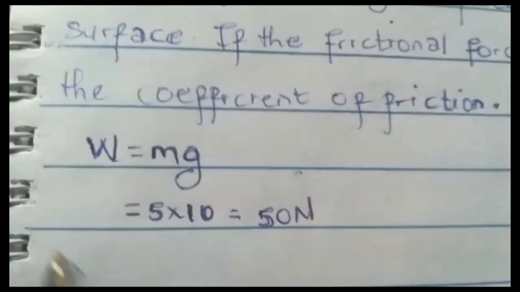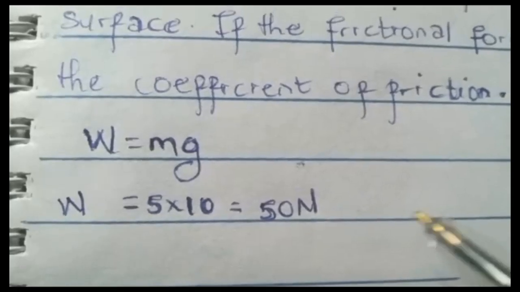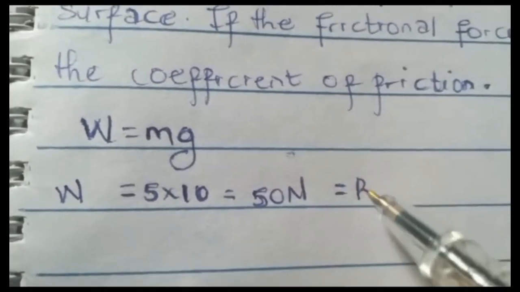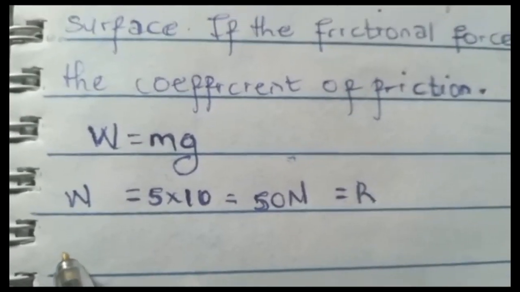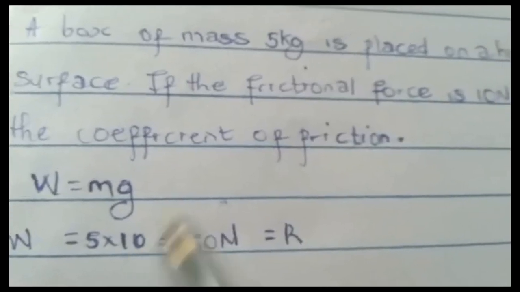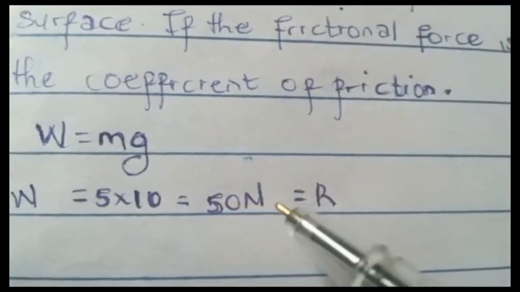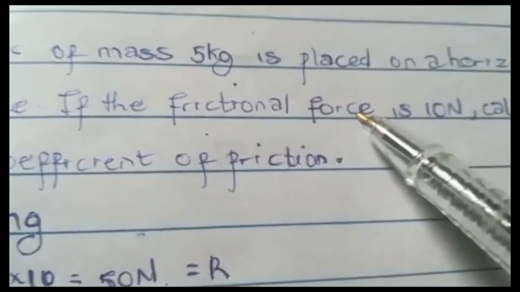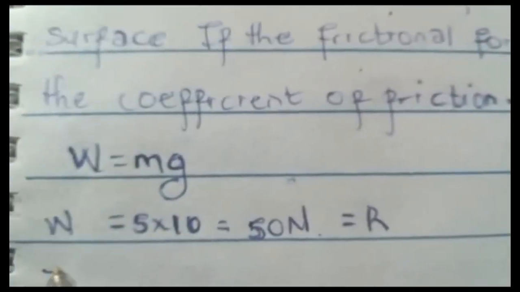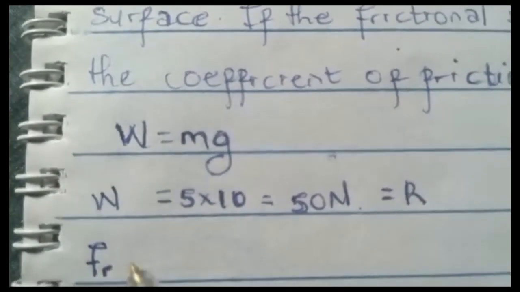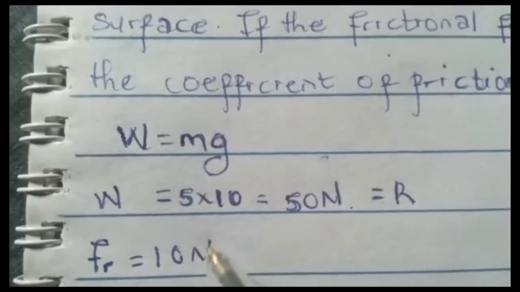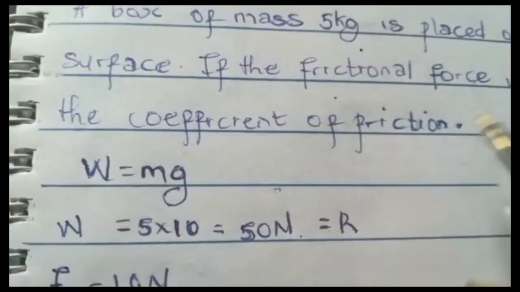So 5 times 10 is what? 50 newtons. So your W equals 50 newtons, which is equal to your R. Now your normal reaction is 50 Newton. So now your frictional force is given as 10 Newton. So let's call it Fr equals 10 Newton. So we have to find the coefficient of friction.